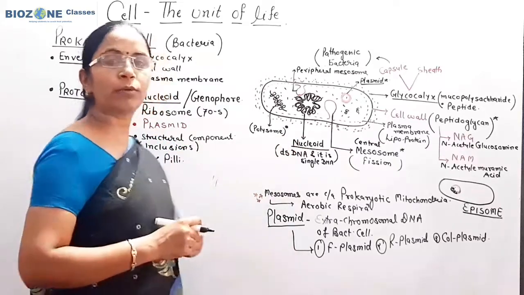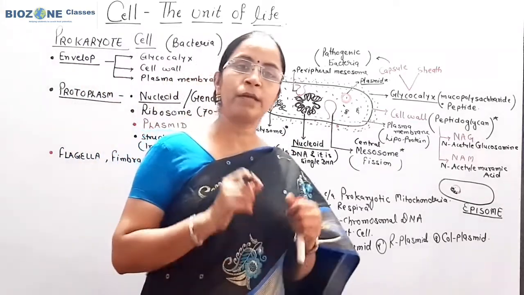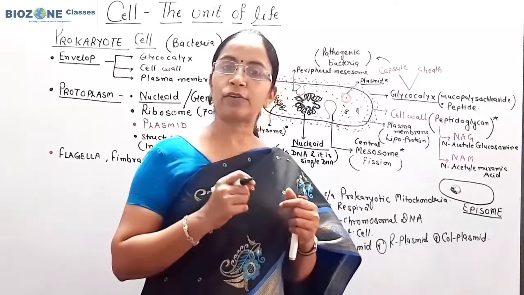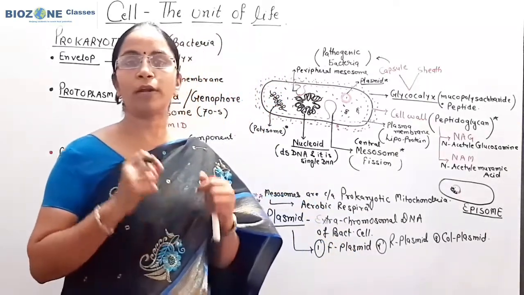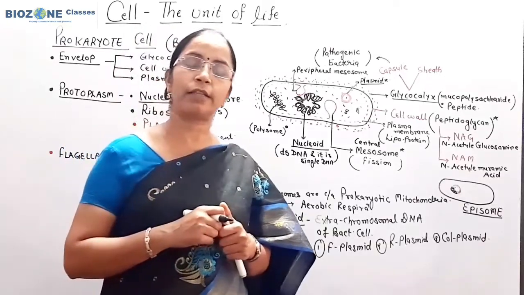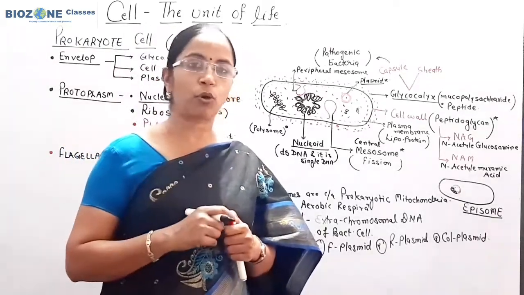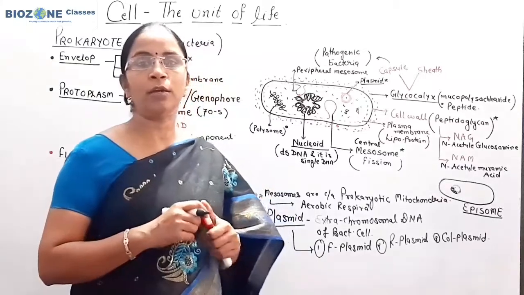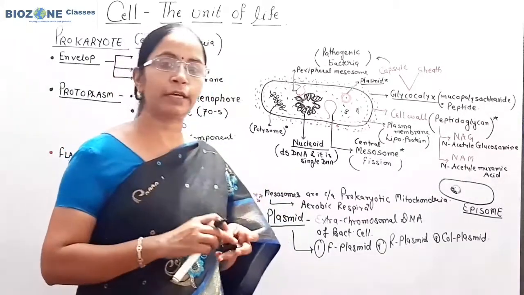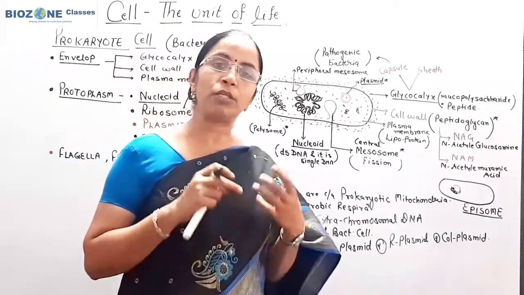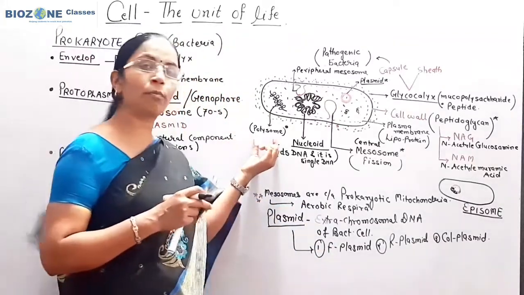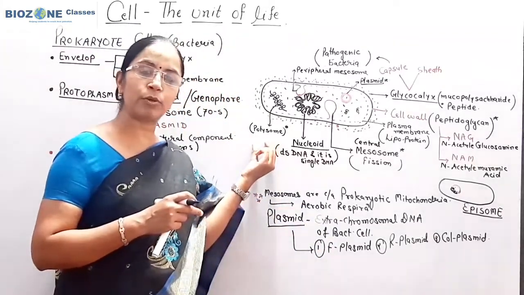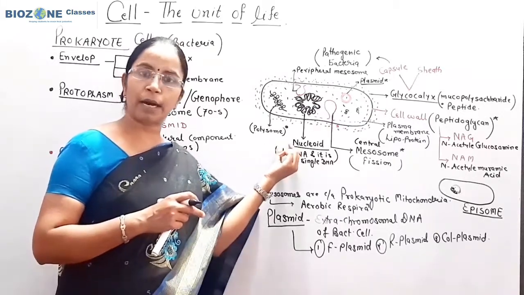Again, an important question for your NEET exam: the polysomes are the characteristic feature of which cell? The name of the cell is provided, and one option is regarding bacteria, commonly Escherichia. Second question: polysomes consist of what? Polysome, you remember, consists of 70S ribosome and mRNA.